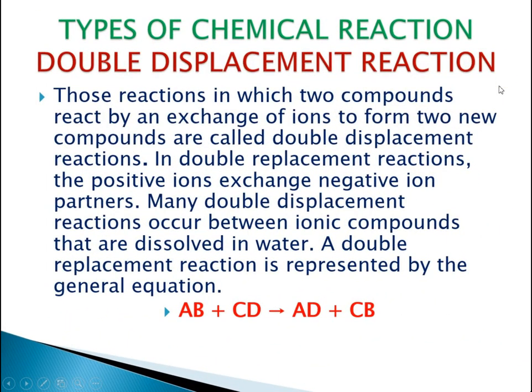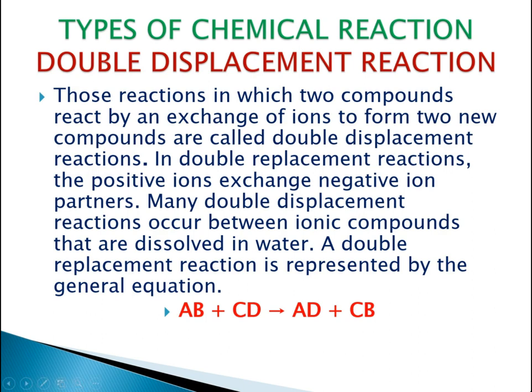Now this is types of chemical reaction. The next is the double displacement reaction. Since we have learned about single displacement, what is a double displacement reaction? Double displacement reaction means there is a replacement in which two elements take up the places of those elements which are weak or least reactive.